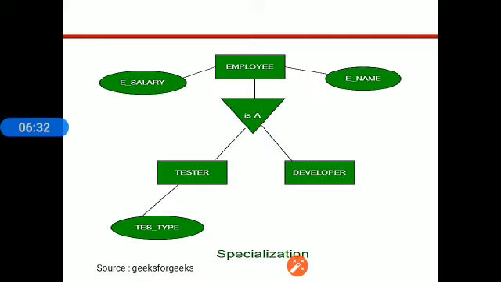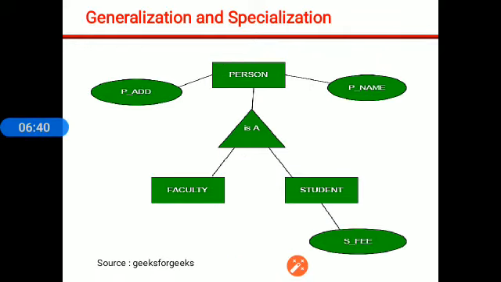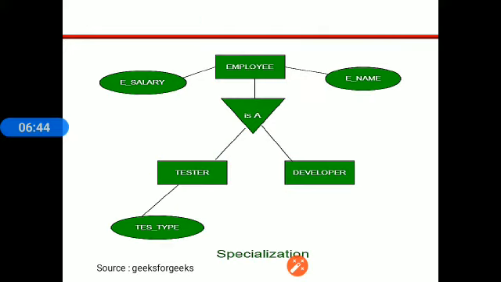Employee is the general entity, so it is generalization, and specialization is tester and developer. But the difference here is that in generalization the triangle is simple, but here to indicate the specialization the triangle is inverted.